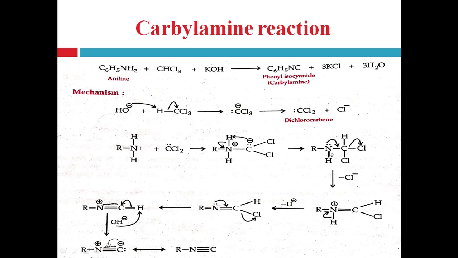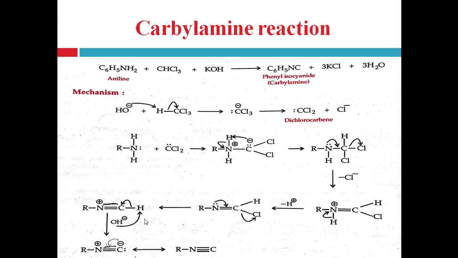Again rearrangement occurs and forms this intermediate, and it releases Cl minus and forms the double bond between nitrogen and carbon. Again hydrogen is removed from the nitrogen, and the nitrogen gets its lone pair of electrons and becomes neutral. Now again rearrangement of the bond occurs. Here this lone pair of electrons forms a double bond between nitrogen and carbon, another pi bond between carbon and nitrogen, and simultaneously chlorine is removed from the carbon and forms this intermediate.